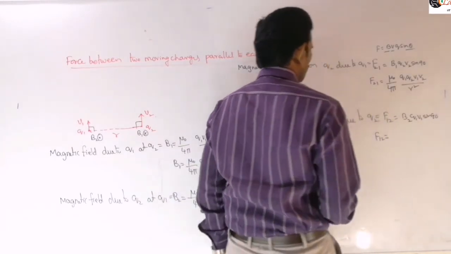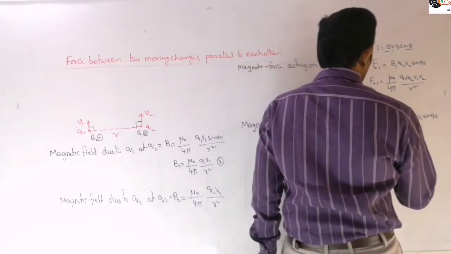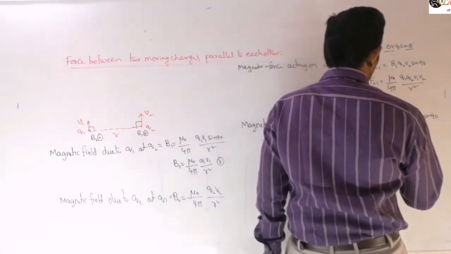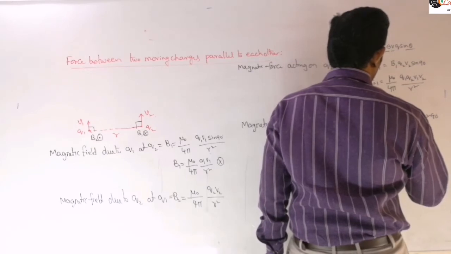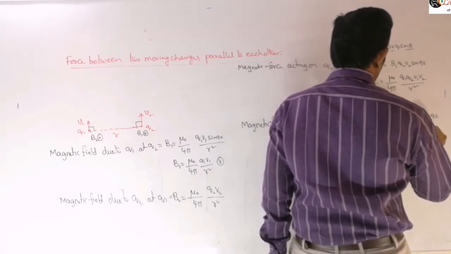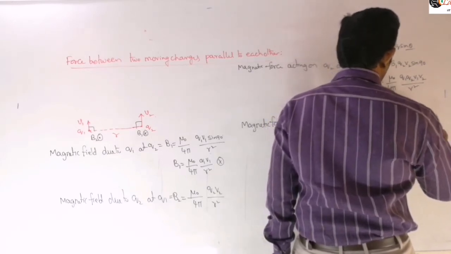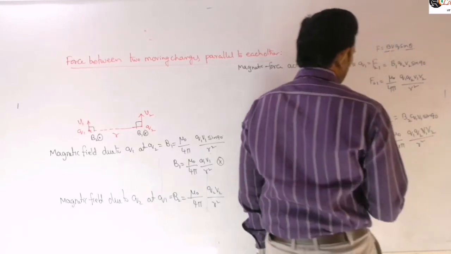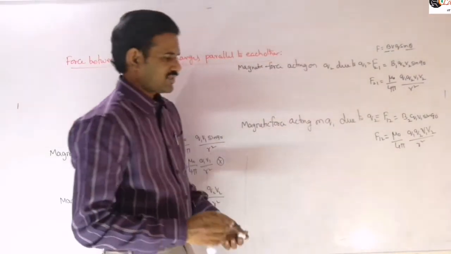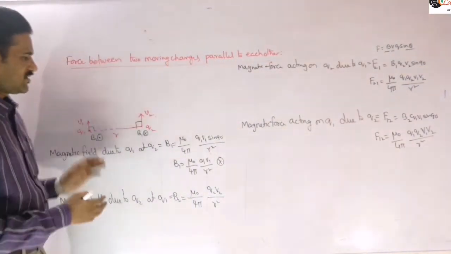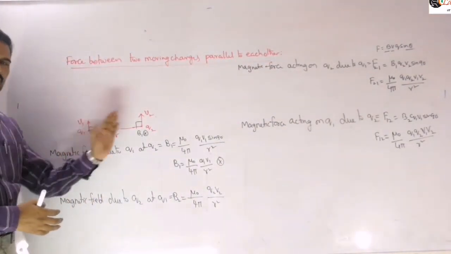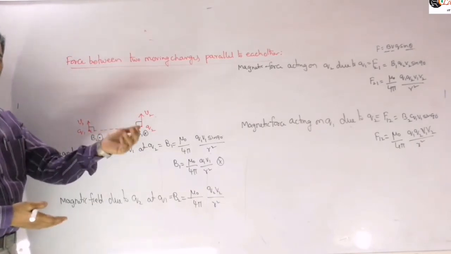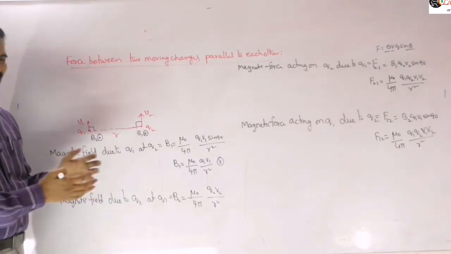Therefore F12 is equal to mu naught by 4 pi into Q1 Q2 into V1 V2 by R square, right? Now we can observe that both are the same here. So from that what we can say is whatever force is acting on this charge here, the same amount of force is acting on Q2 also. So like action and reaction there.